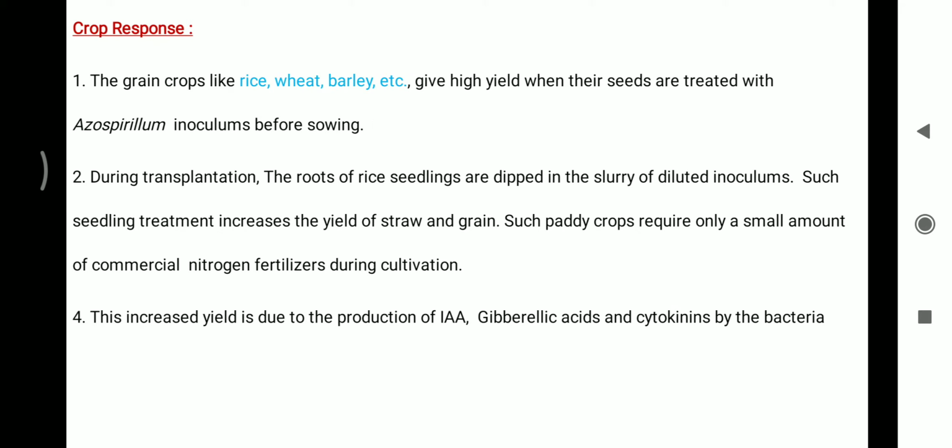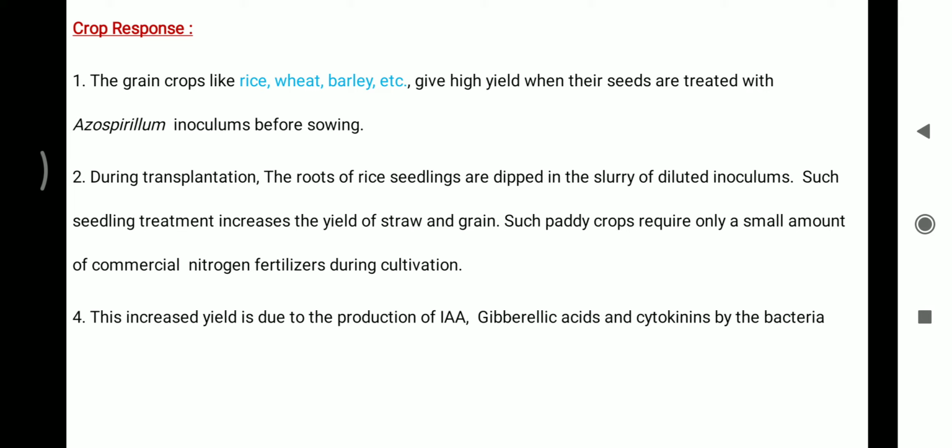Crop response. The grain crops like rice, wheat, barley, etc. give high yield when the seeds are treated with Azospirillum inoculum before sowing. During transplantation, the roots of rice seedlings are dipped in the slurry of diluted inoculum.